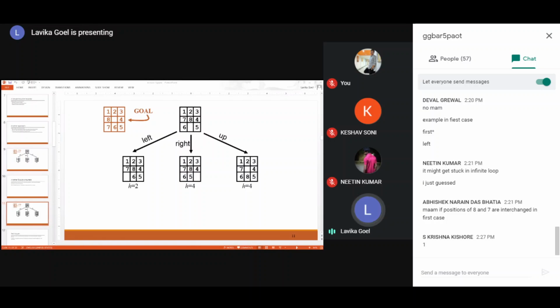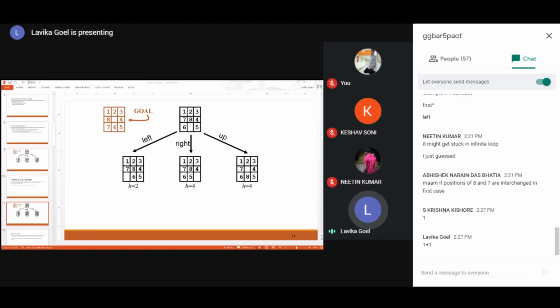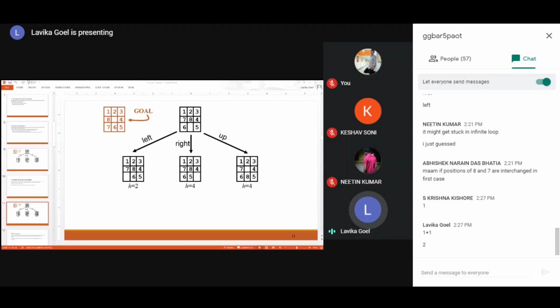So 1 plus 1 up till now, fine. And then for 4, 4 is already at the correct position, so leave it. Then the empty tile you leave. Then 6 and 5 are also at the correct positions, so leave them. So total of 1 plus 1, a total of 2. So that is why the h value becomes 2. Fine. Similarly, you find out the h values for the second and third states also.